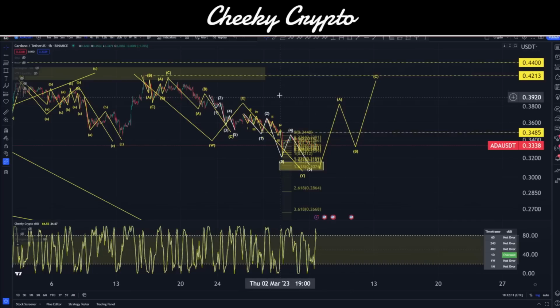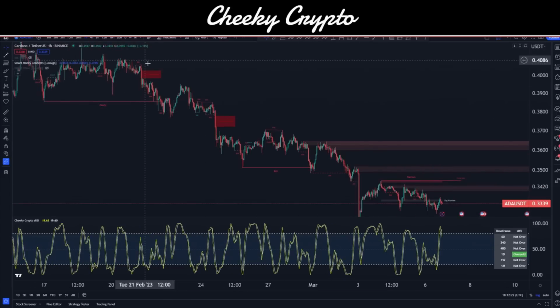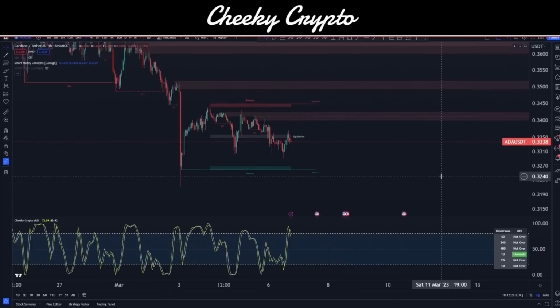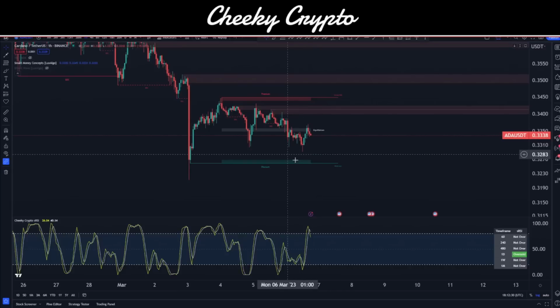Of course, invalidation is set up there at 42.13 cent. No, it's not. Sorry, scrap that. Invalidation is actually set at 34.85. So if price did move up to 34.85, then we can start to think about a move up towards these fair value gaps, these imbalances in the order book, a little bit earlier. But until then, 30 cents should be on our radar. And that's what is being confirmed here with smart money concepts aligned to Elliott wave theory. These two things are telling us pretty much a similar story.